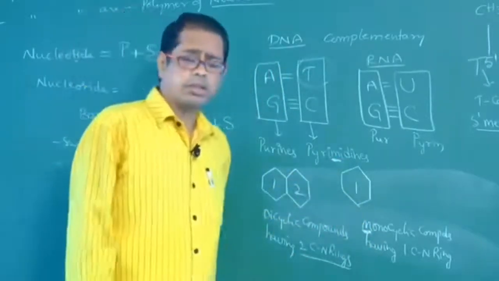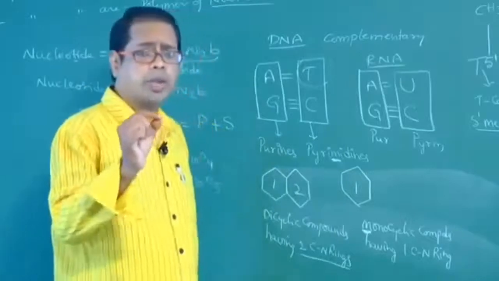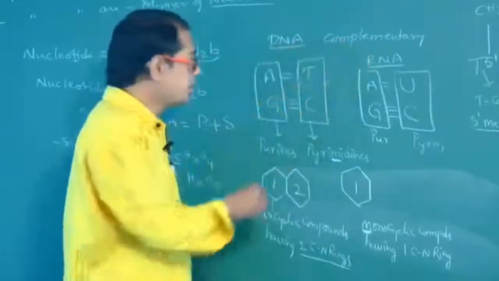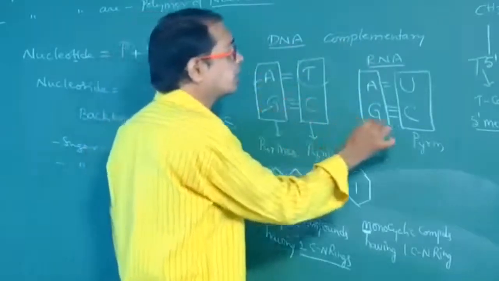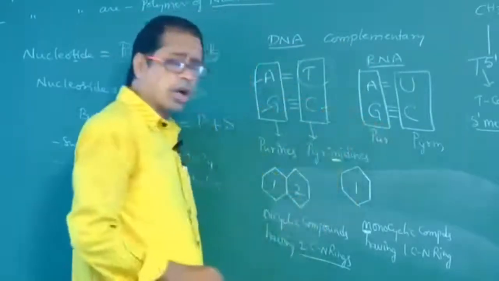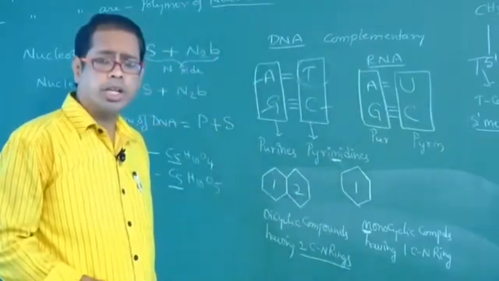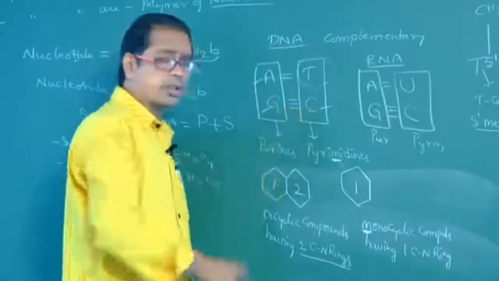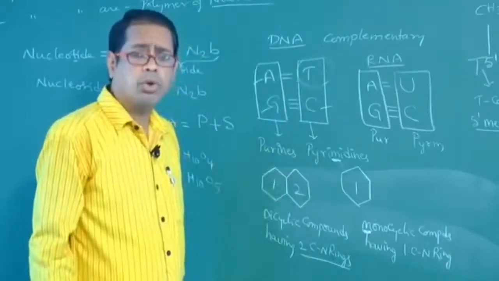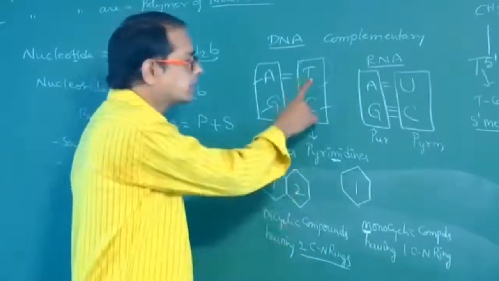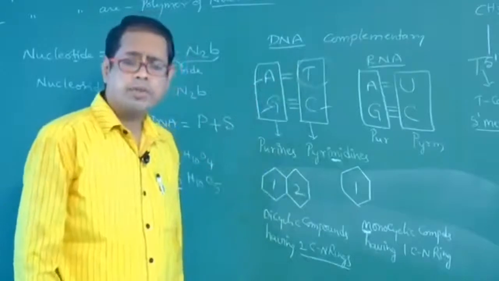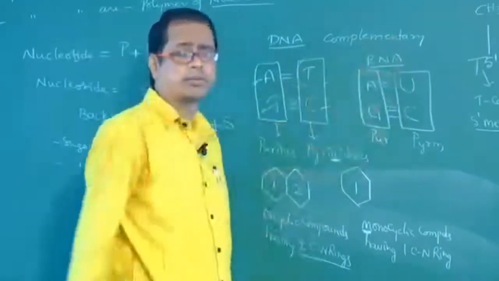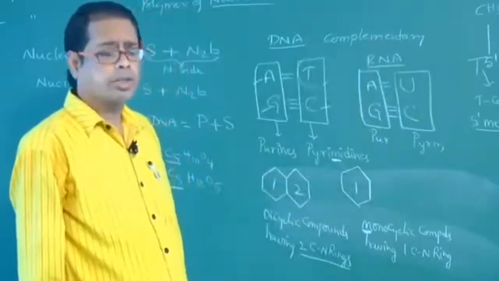Now I am asking, the common nitrogen bases found both in DNA and RNA: adenine, guanine, cytosine. The nitrogen base found only in DNA, thymine. The nitrogen base found only in RNA, uracil. Okay, are you understanding, my dear students?